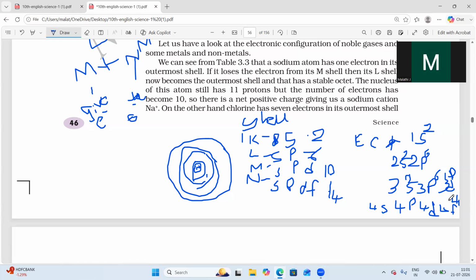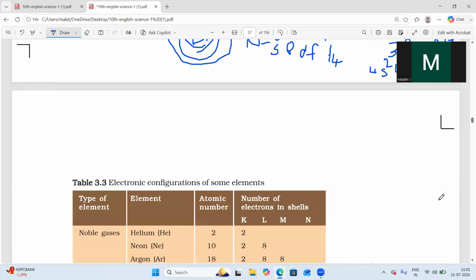We already know the S orbital has 2, the P orbital has 6 electrons, the D orbital has 10 electrons and the F orbital has 14 electrons.